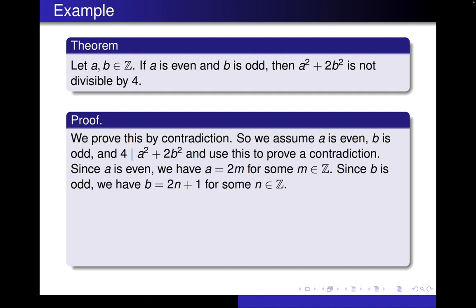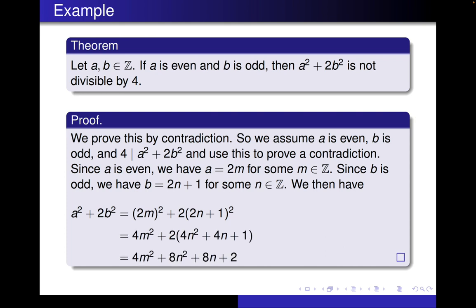We know b is odd, so b equals 2n plus 1 for some integer n. We substitute a equals 2m and b equals 2n plus 1 into a squared plus 2b squared, and do all that algebra to end up with 4m squared plus 8n squared plus 8n plus 2.